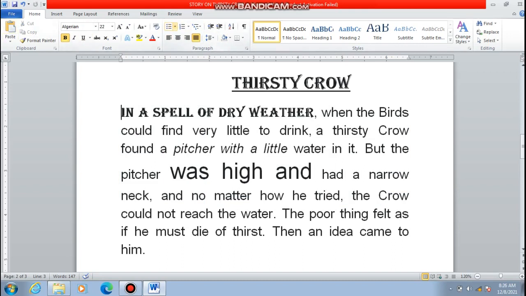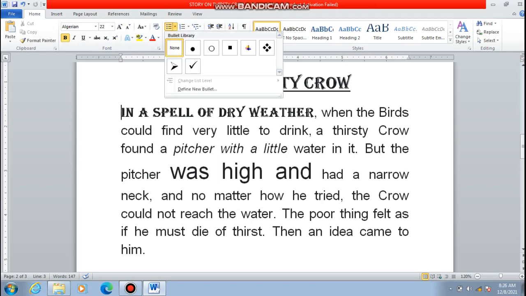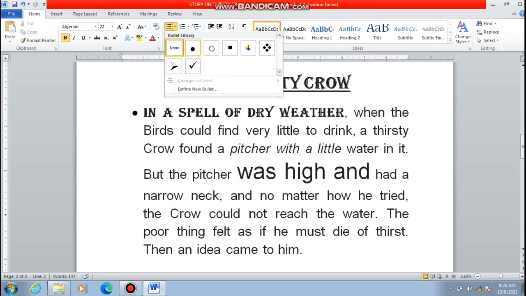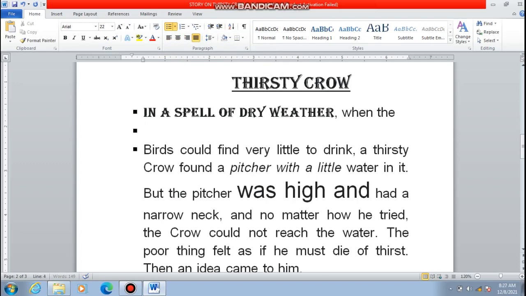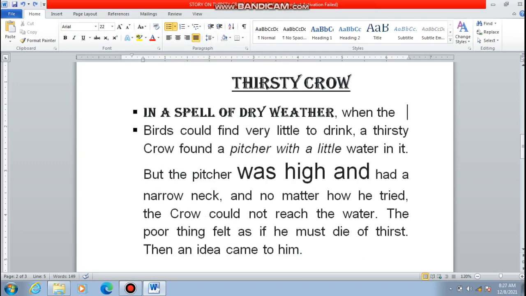If you want to give any kind of bullets or numbering, select any one of the bullets. Whatever bullet you select will be shown here. Then, whenever you make a click at the end, the next line gets it too. This is basically given for bullets. If you want to show sentences in numbers, in that case you can use these bullets.